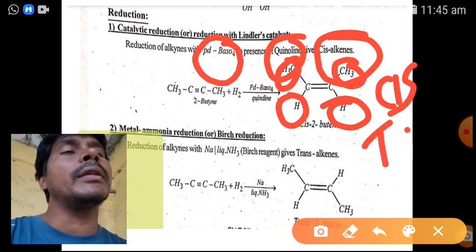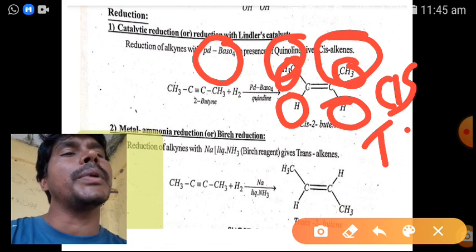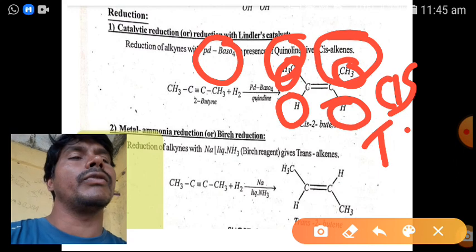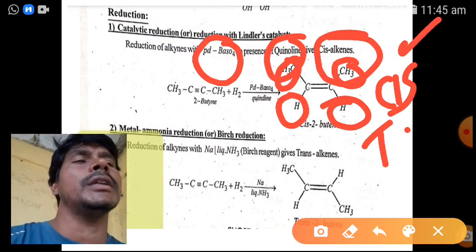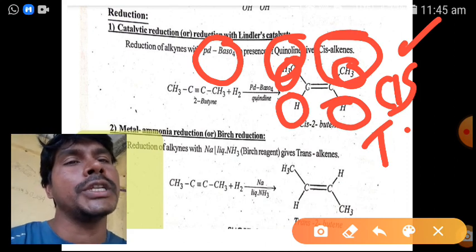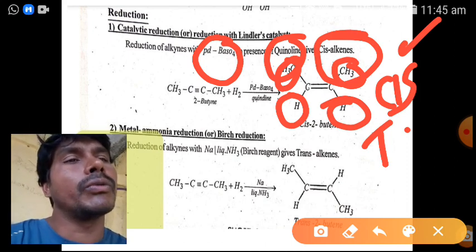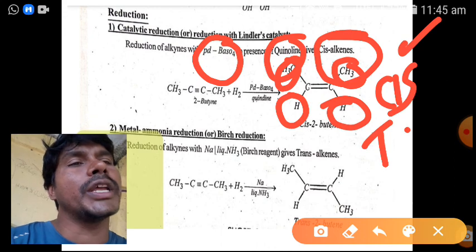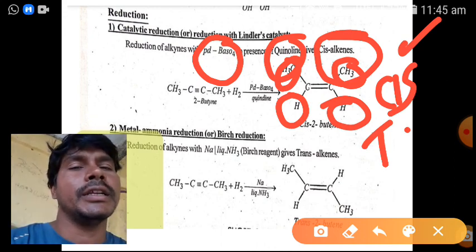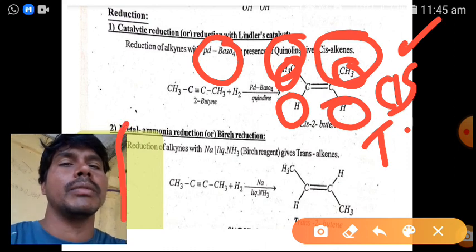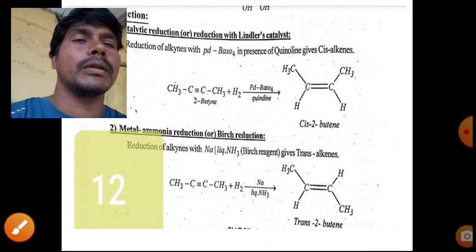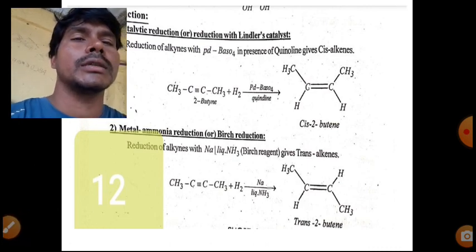So when palladium barium sulfate quinoline is used as a catalyst in the reduction reaction, we get the cis product only. Here hydrogenation takes place, so we get cis-2-butene. If you use metal ammonia reduction or Birch reduction, we get the opposite product, trans-2-butene.